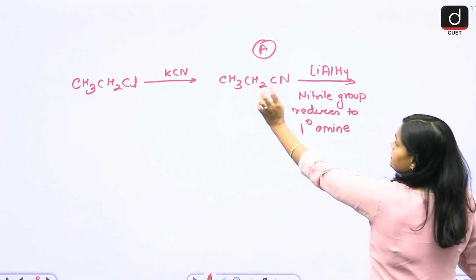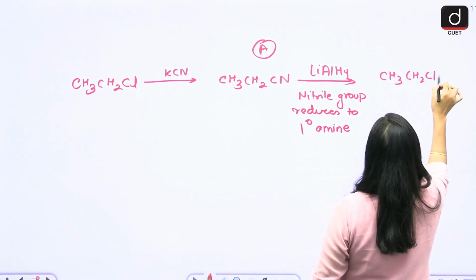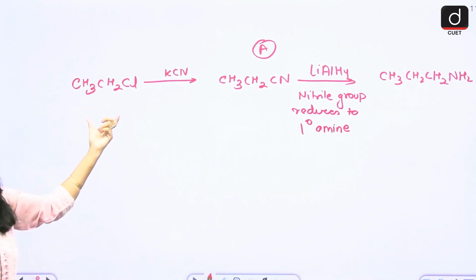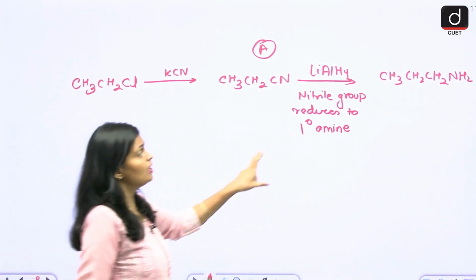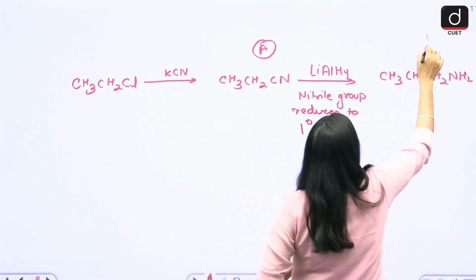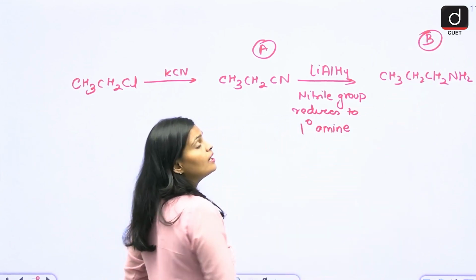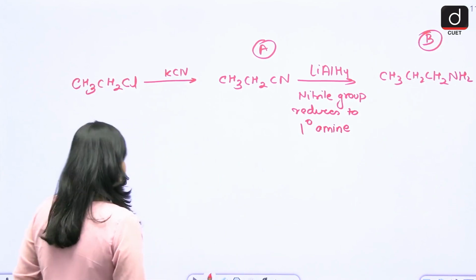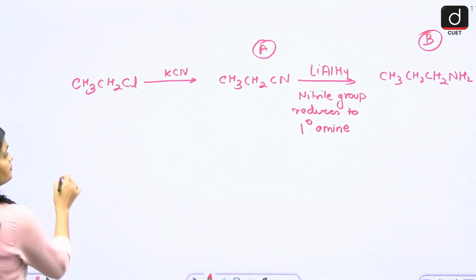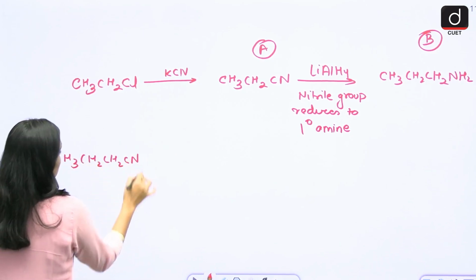CH3CH2, this C is already here only, so CH3CH2CH2NH2. Initially you have a 2 carbon compound, but at the end what you get is a 3 carbon compound. So this is your B, and it is a primary amine. Again, the third is again your primary amine, CH3CH2CH2Cl.